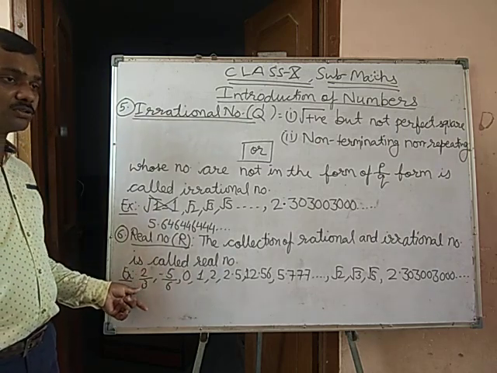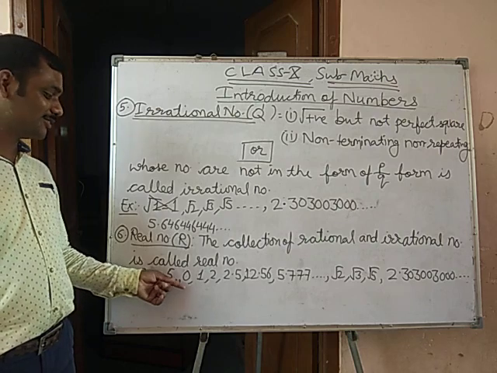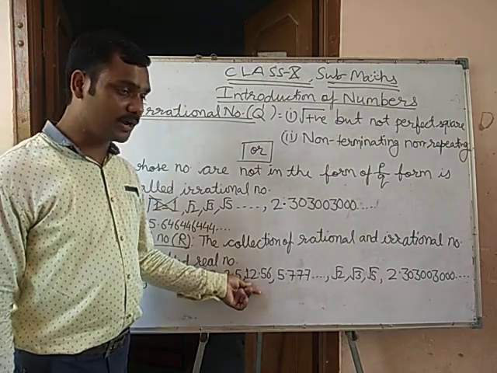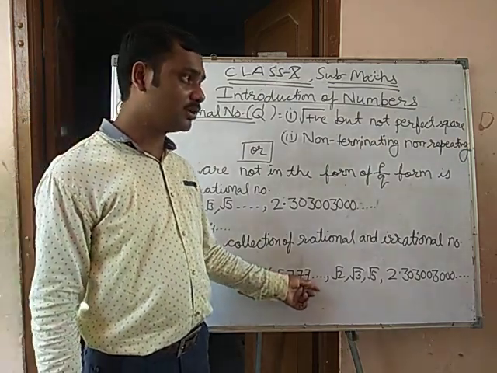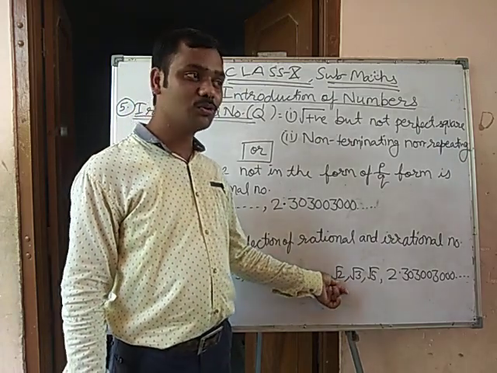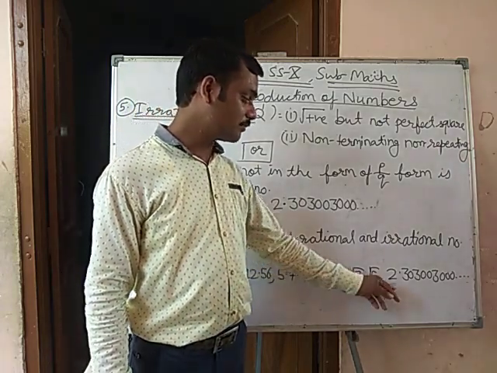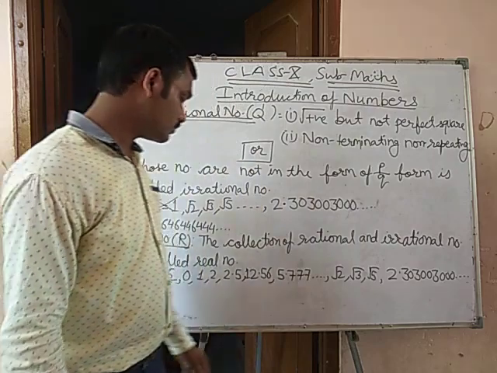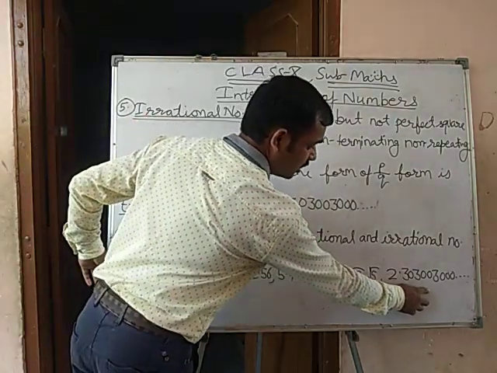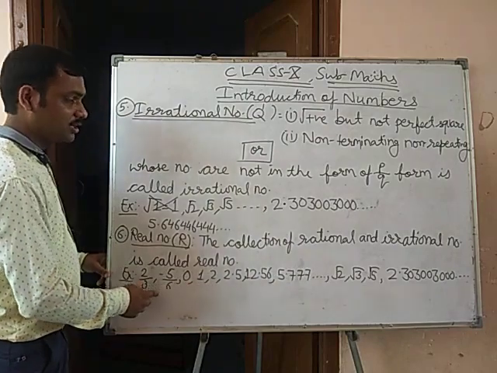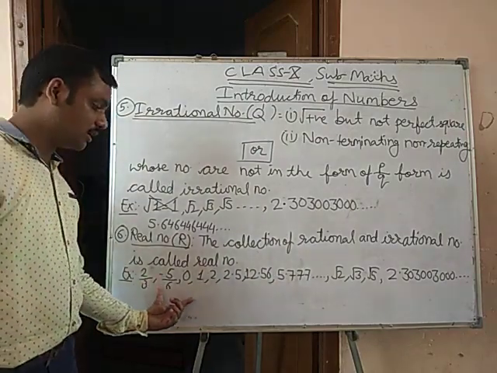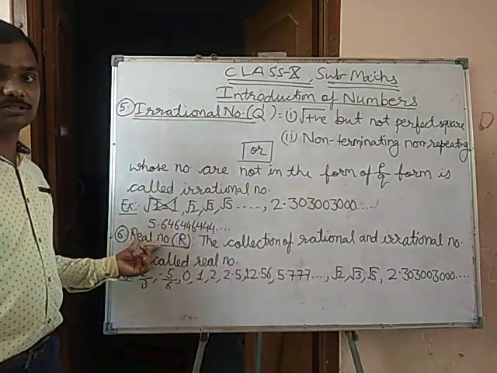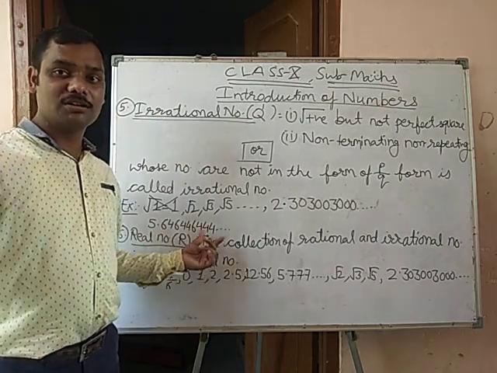Example: 2/3, minus 5/6, 0, 1, 2, 2.5, 12.56, 5.777 and so on. Root 2, root 3, root 5, 2.30300, 3 times 0. These numbers are irrational numbers and these numbers are rational numbers. Then we can say rational numbers and irrational numbers together are called real numbers. Learn it and write it.